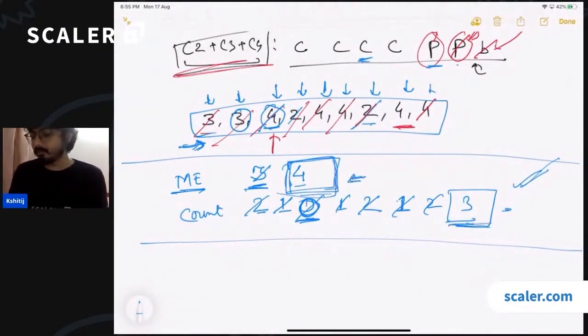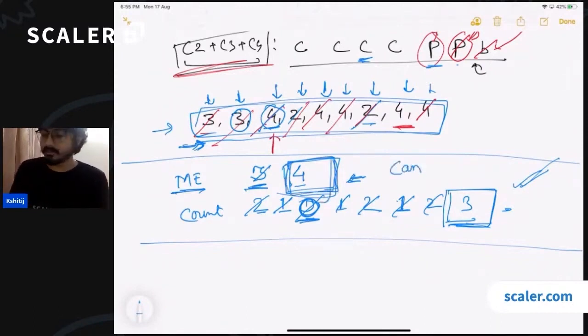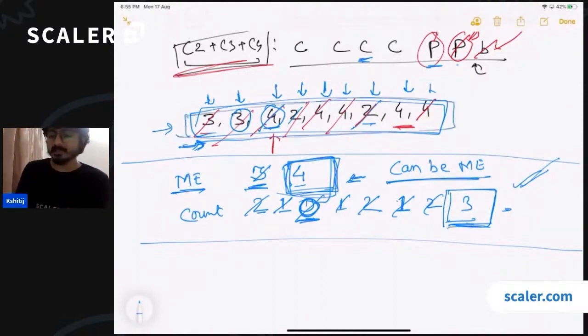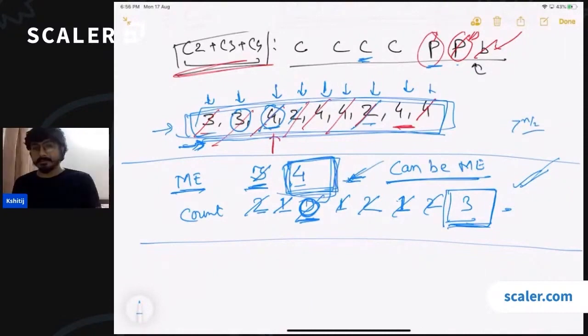So here if you get 4 with a count which is greater than 0, you will run a loop over your initial array and you will count the occurrences of this prospect majority element. This can be the majority element, not sure, okay? This is a prospect. This is the only candidate for a majority element. So if you get something here with a non-zero count, you will just check and count the occurrences. If they are greater than n by 2, then you can say that this is the majority element. Okay, I will just repeat the counting part again. Okay, how we are counting.